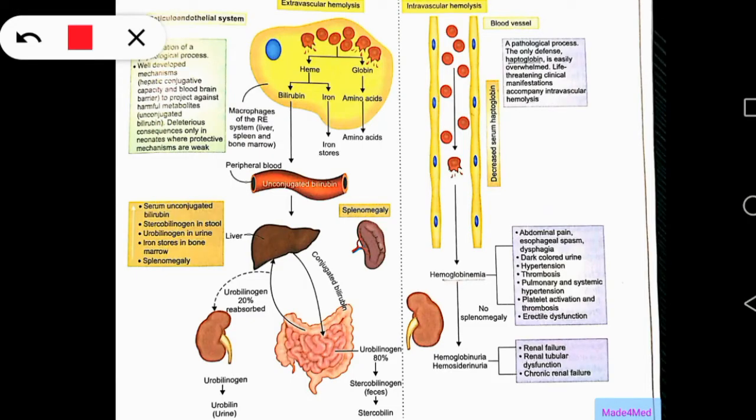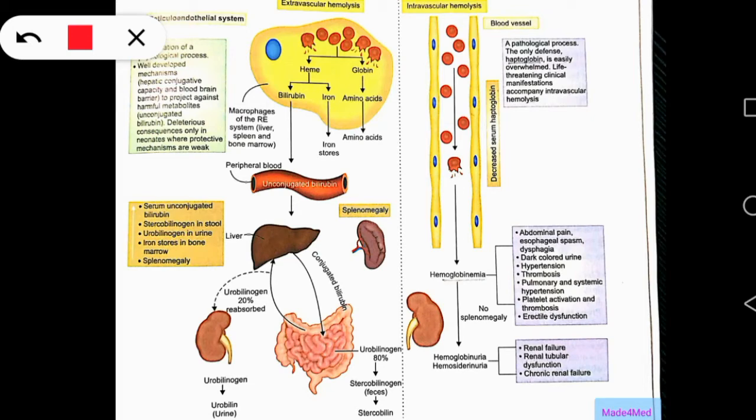Coming to extravascular hemolysis, it occurs physiologically in the body also, for the removal of senescent RBCs or old red blood cells with the help of the reticuloendothelial system. But extravascular hemolysis leads to hemolytic anemia when there is excessive hemolysis of the red blood cells because of their abnormality, such as attachment of antibody to the RBC, or because of any complement fixation or any membrane abnormality.